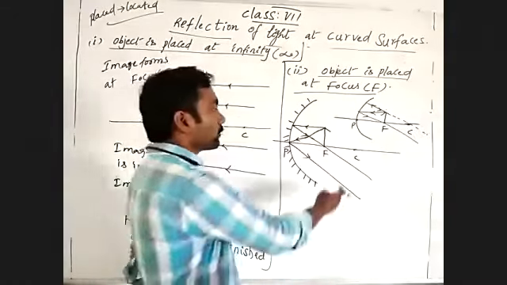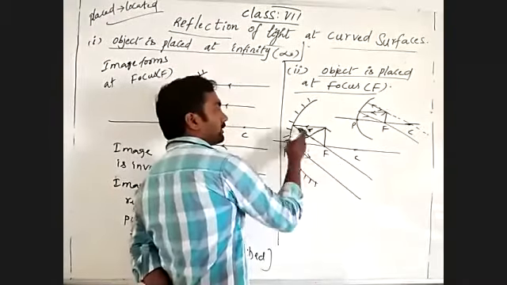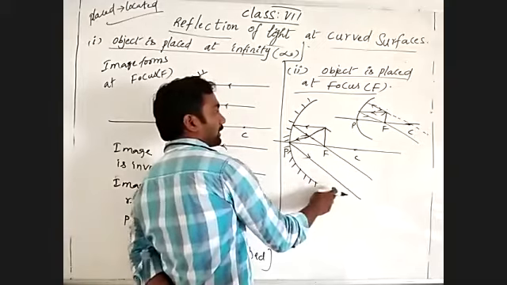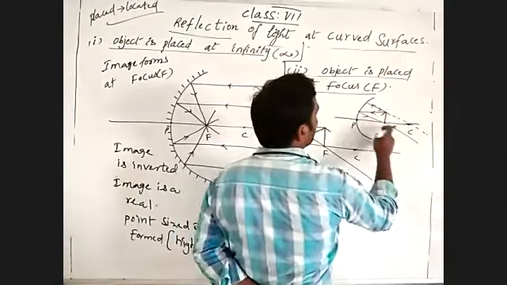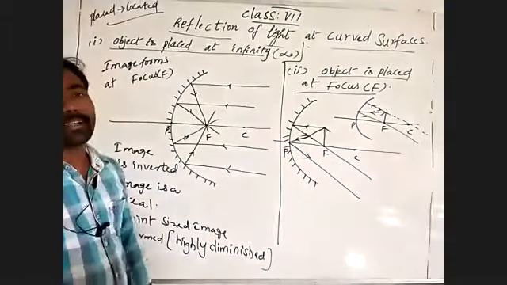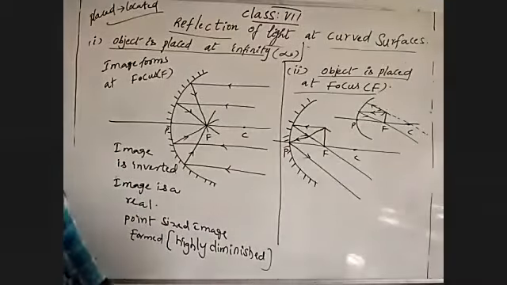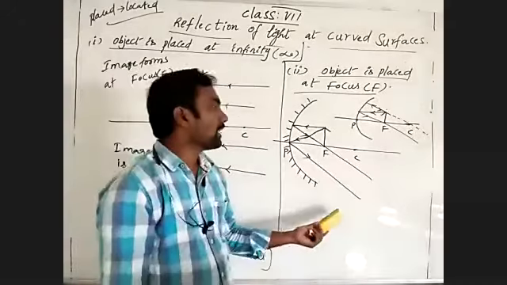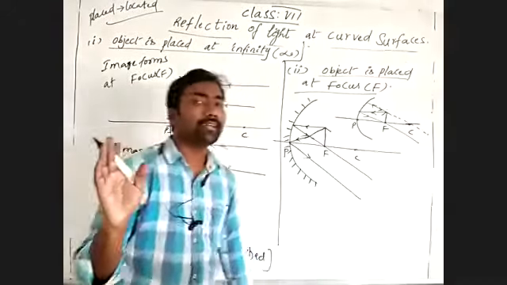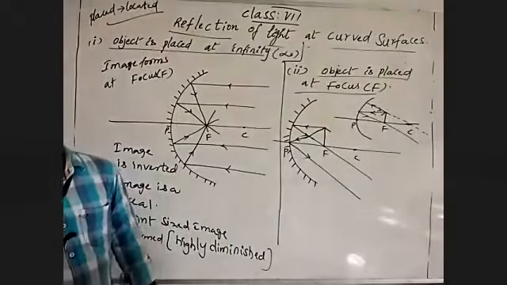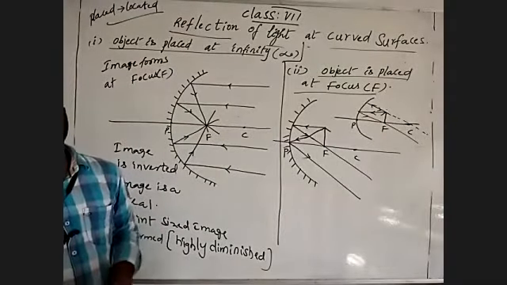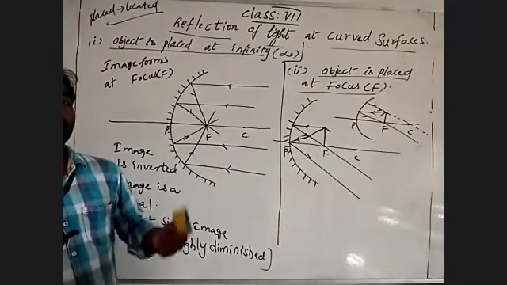See there, those two reflected light rays are parallel. Parallel light rays means we generally consider they reach infinity, which means the image is formed at infinity.